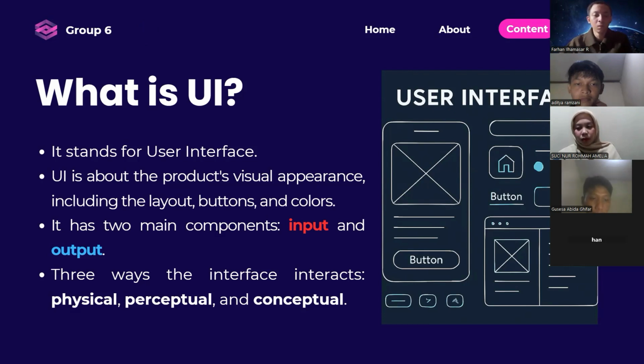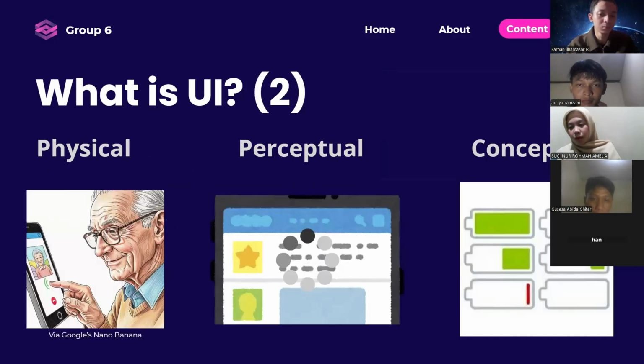The last point is there are three interfaces that the user will interact with. The first is physical, the second is perceptual, and the last is conceptual. Next slide.